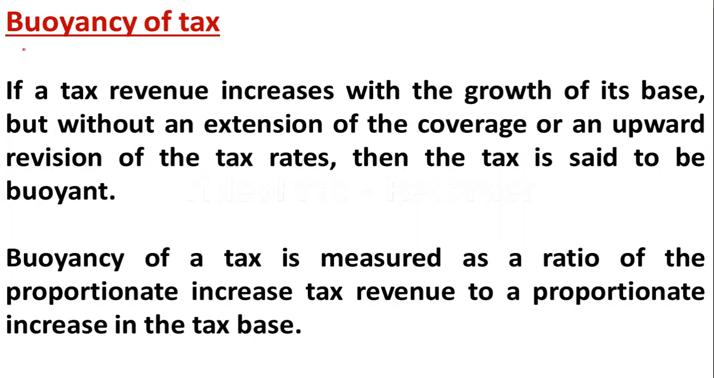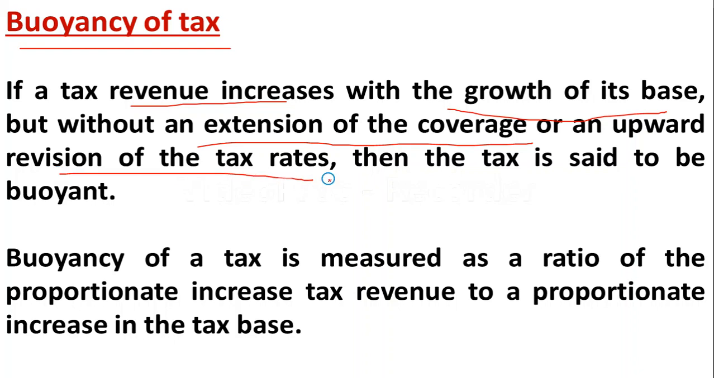The next term is buoyancy of tax, also known as tax buoyancy. As you all know, when the tax rate increases, government revenue will also increase, and when the tax rate decreases, government revenue may decrease. If tax revenue increases with the growth of its base, but without an extension of the coverage or an upward revision of the tax rate, then it is said to be tax buoyant. Tax buoyant means the government revenue is going to increase, and the revenue is increasing because of the growth of the tax base.